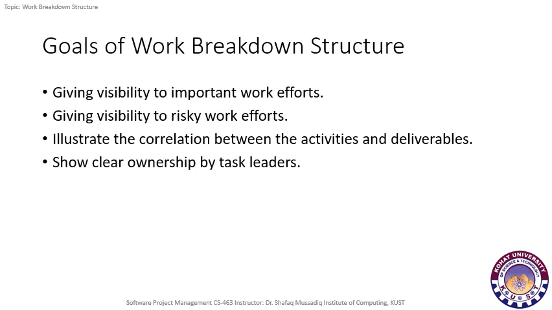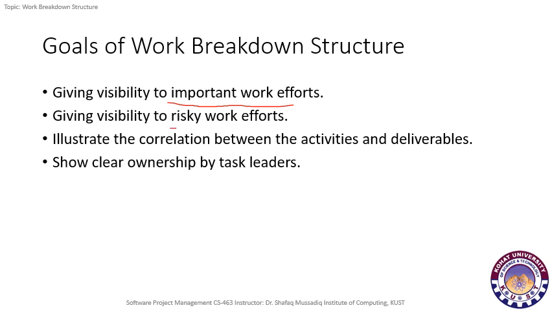Next are the goals for work breakdown structure. The first goal is to give visibility to important work efforts, meaning the work breakdown structure shows the major efforts or the major works that have to be completed for the given project.